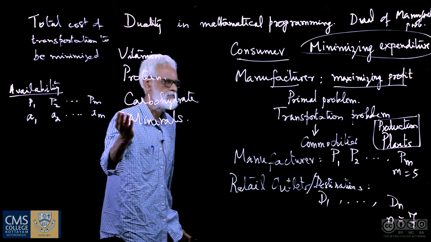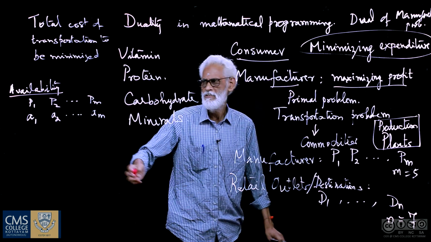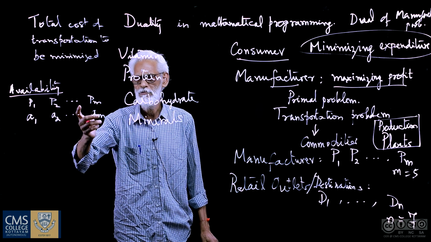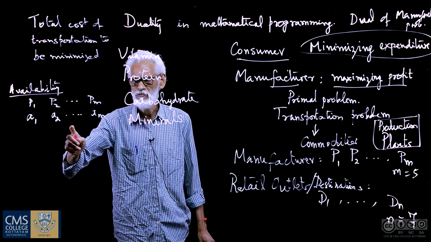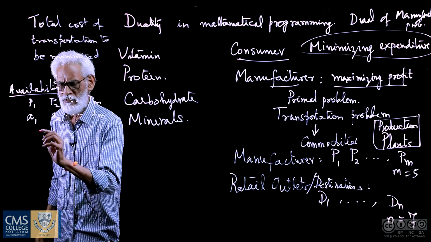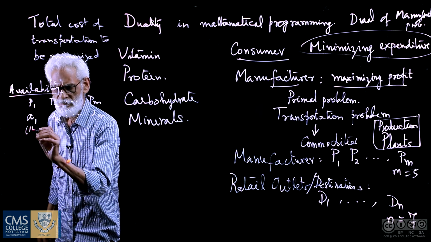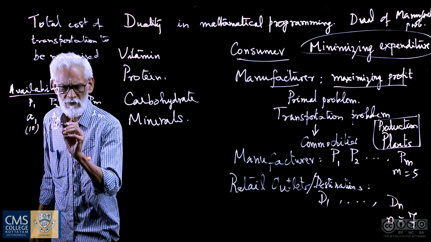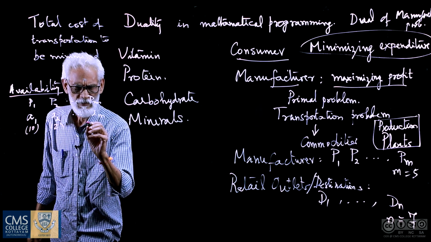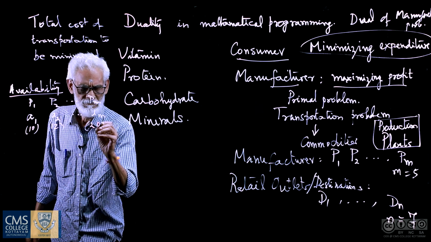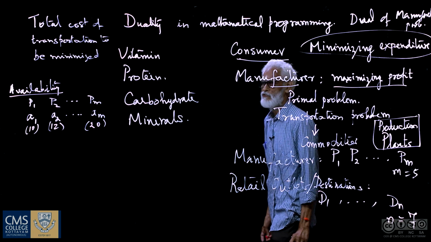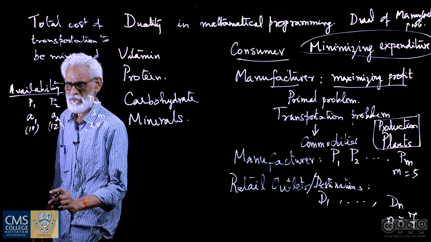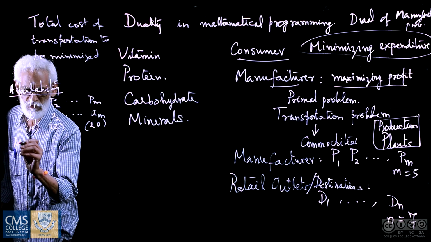For example, as I considered here, if m equal to 5, then P1, P2 up to P5, corresponding availabilities are A1, A2, so on, A5. So this A1 can be 10, A2 can be 12, A3 can be so on. So this can be 20 as an example. And then the requirements at the destinations, destination requirements.